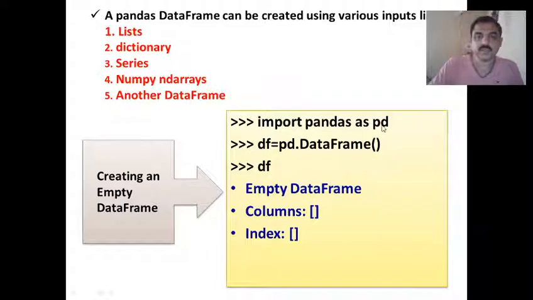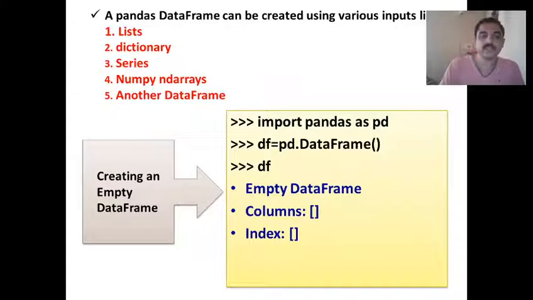Import pandas as pd, then df equal to pd.DataFrame(), and then we display df. In series you might have noticed we use the same statements; here, instead of Series, we use DataFrame. So this creates an empty data frame.